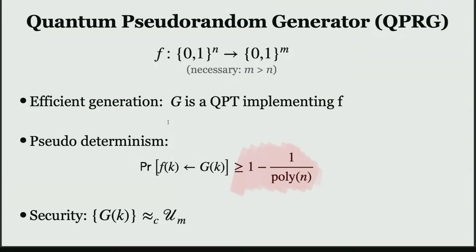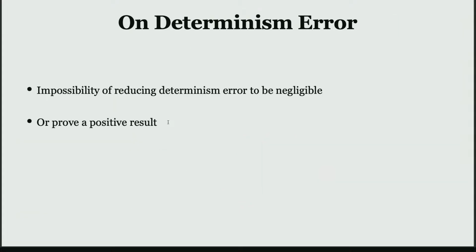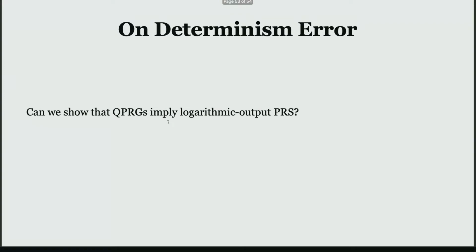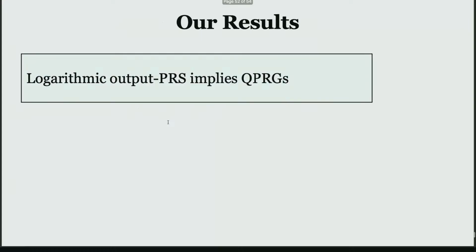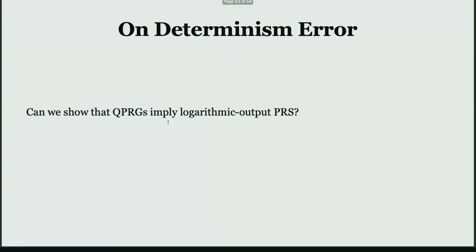Another thing is that there's an inverse polynomial error. Can you reduce the error to be negligible? If you come up with another argument, as was mentioned, you can then show that such a notion of quantum PRGs and logarithmic output PRS are equivalent to each other. This is another open question: either prove an impossibility or a positive result. And finally, we show that logarithmic output PRS implies quantum PRGs, but can you show that quantum PRGs implies logarithmic output PRS? We still don't know how to solve this problem as well.